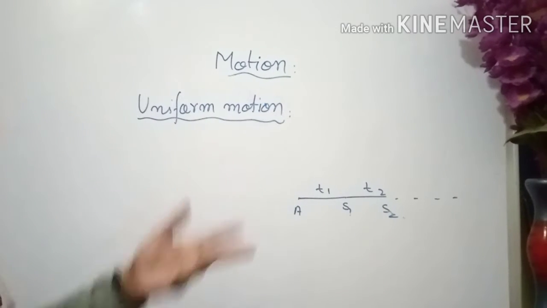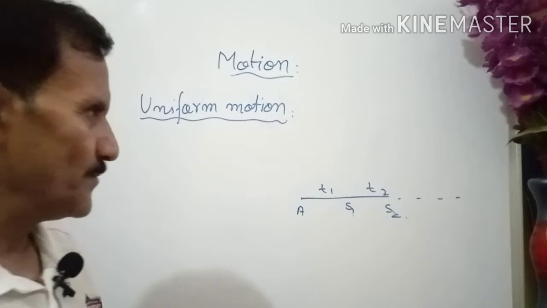Then what can be the more precise definition?